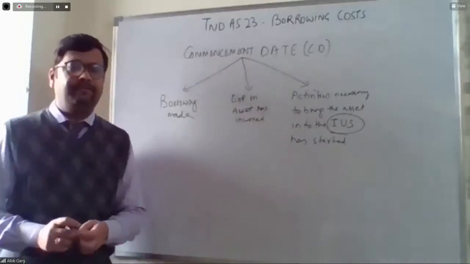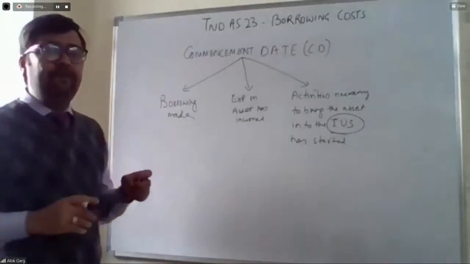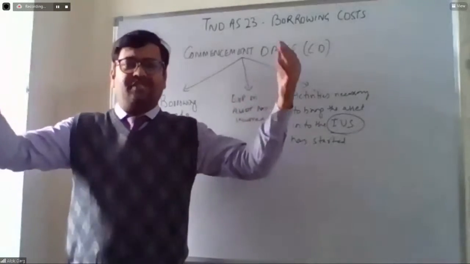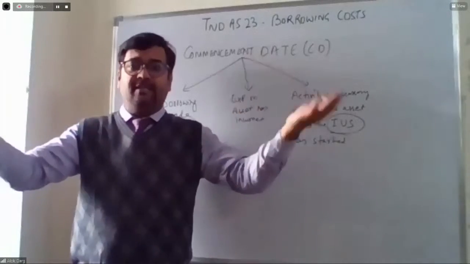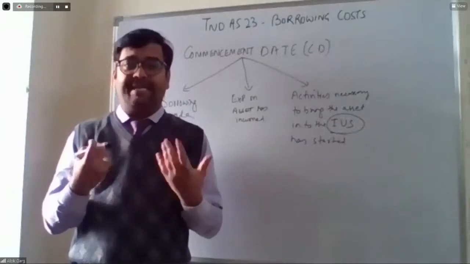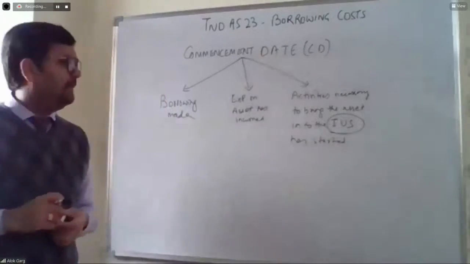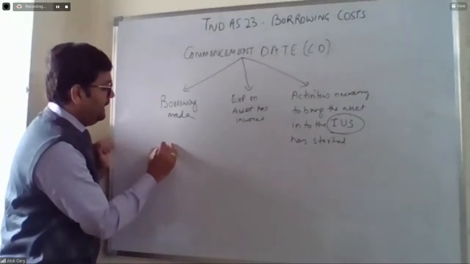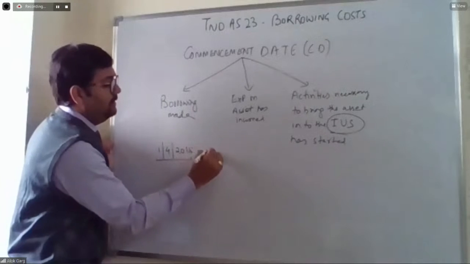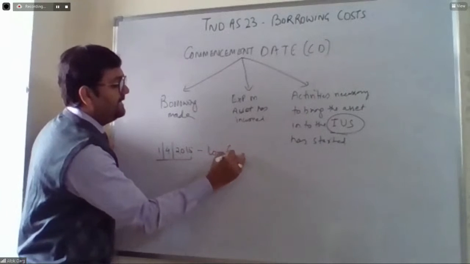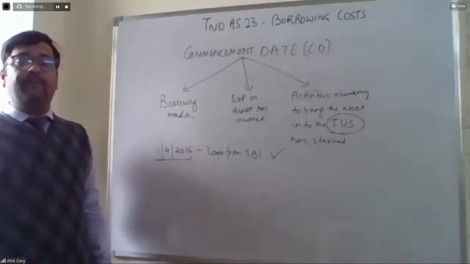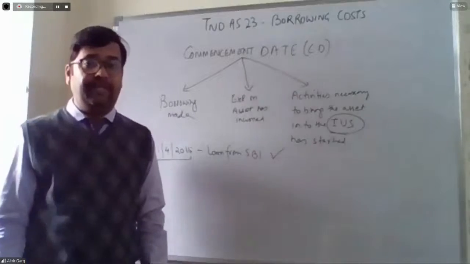For example, the company wants to develop a land. The company wants to construct some bungalows and flats and wants to sell these bungalows and flats. So the company will not sell the land, the company will sell the flats and the bungalows. On 1st April 2015, the loan from SBI has been taken.